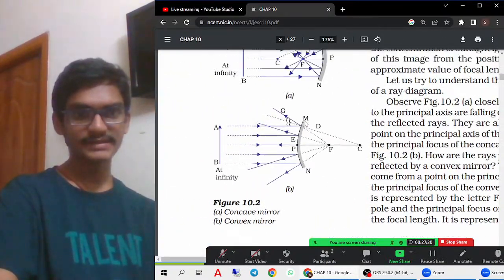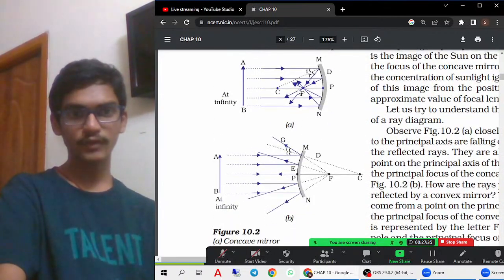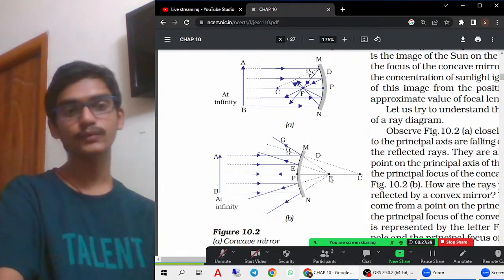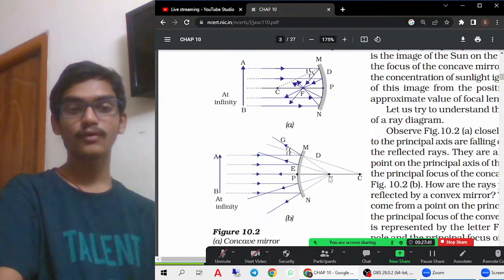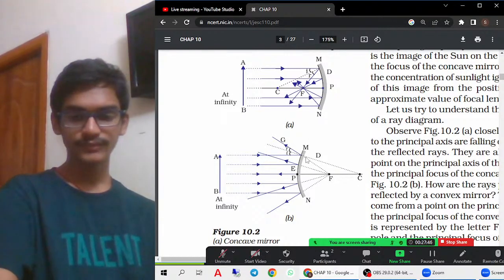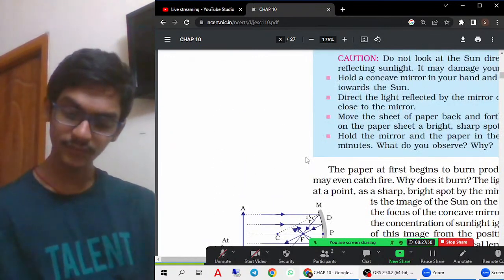If you see this figure, you will easily understand. Light rays are actually meeting at a point, that is the focus. Whereas here they are trying to meet, that means they are appearing to meet. That is called the principal focus of the concave mirror and convex mirror respectively. Now let us try to understand, I forgot one thing, what are the real and the virtual images.